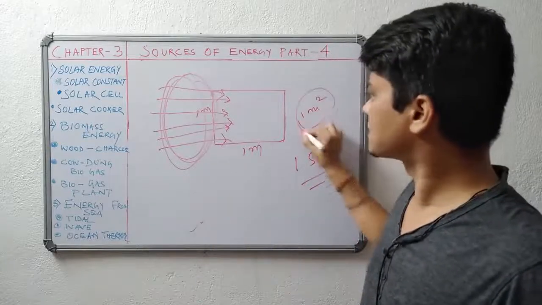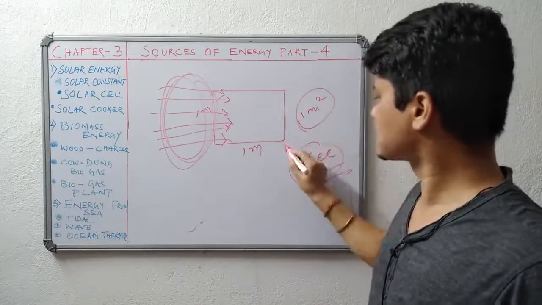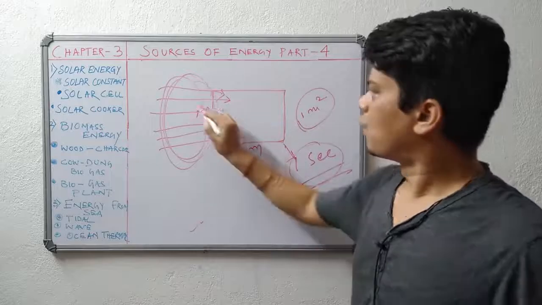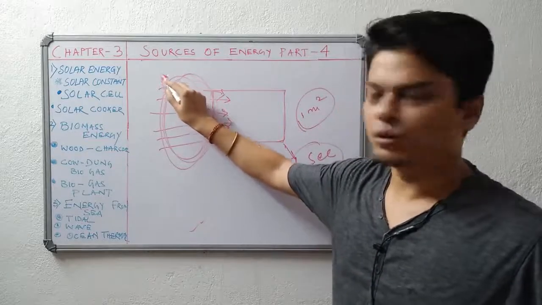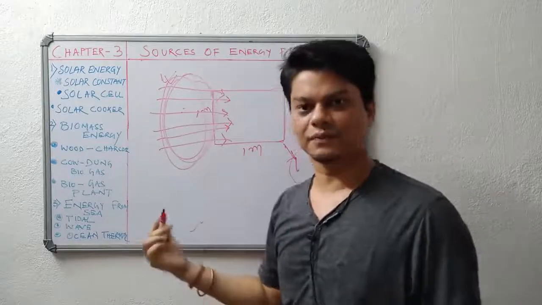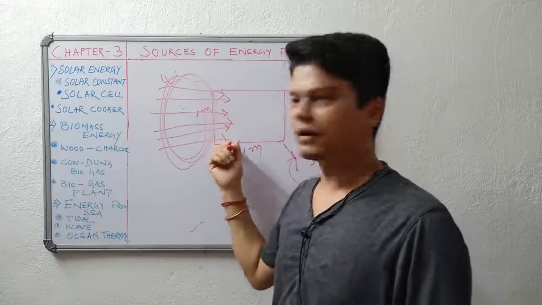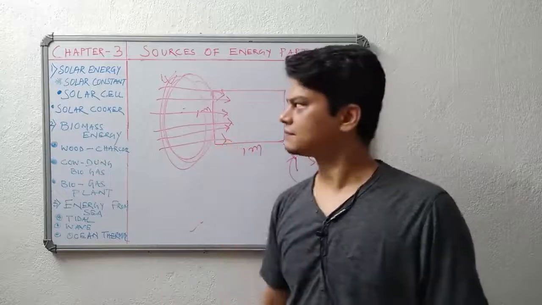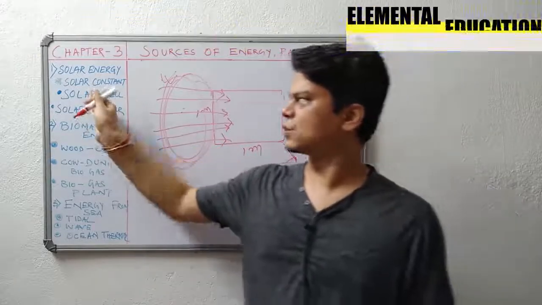So this 1 meter square per second is also constant. So this constant value is dependent on the amount of solar energy it receives in that point of place, at that place. Now what is a solar cell?